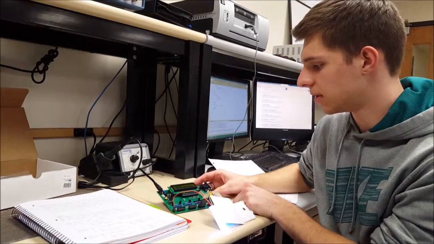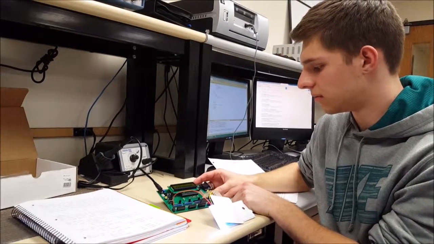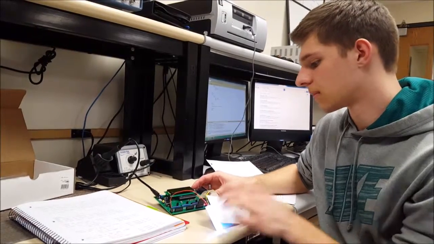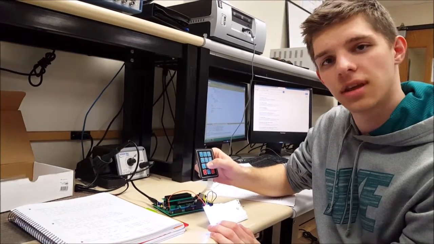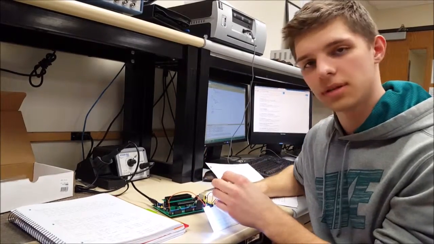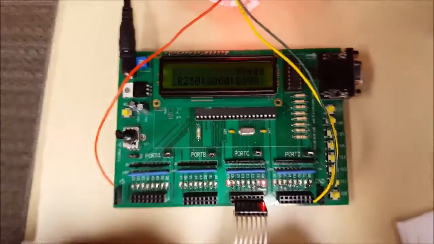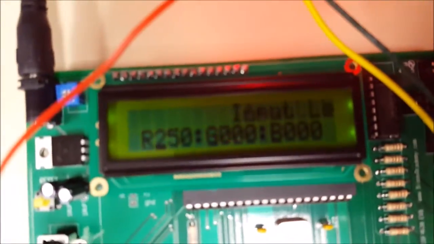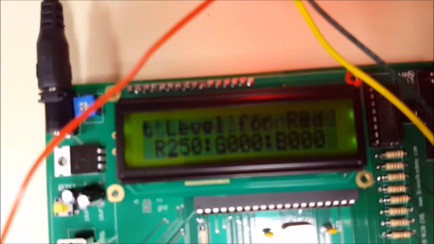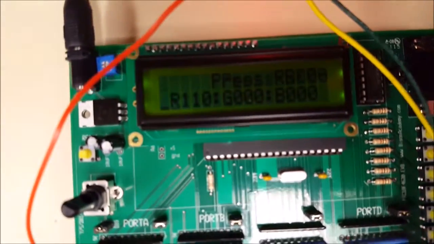RB0 for red, RB1 for green, and RB2 for blue. Right now, the keypad doesn't change anything until we click one of the buttons. Okay, so if we hit RB0, it'll select our red, as you can see with the cursor. We'll pick a value of 100 for that. Or 110, that'll work.